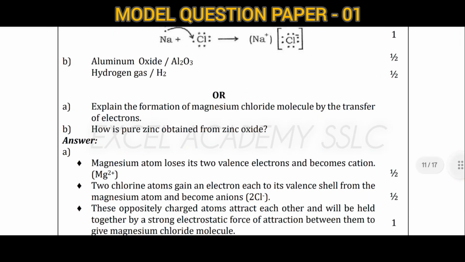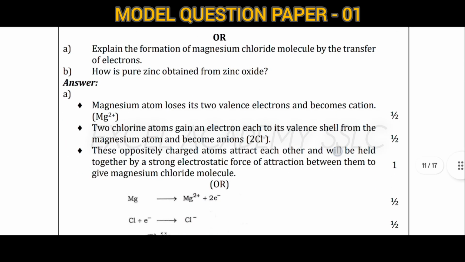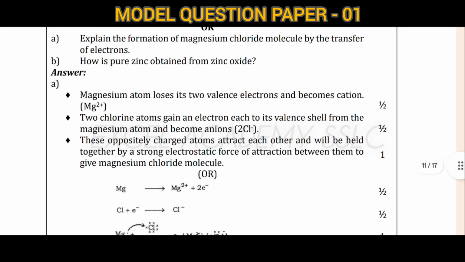Next, explain the formation of magnesium chloride molecule by the transfer of electrons. That is also the same question. There we discussed the sodium. Here we are discussing the magnesium. Here magnesium will lose its 2 valence electrons and become a cation, Mg2+. After that, 2 chlorine atoms will each gain an electron. Okay, means 2 electrons will be lost here.